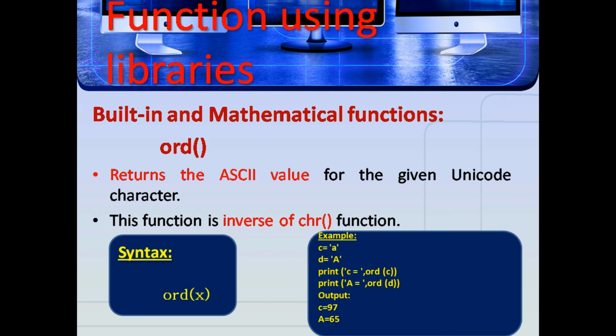Here the syntax is ord(x). Example: c = 'a', d = 'A'. So print both c and d. Here the output is: the ASCII value of lowercase letter a is 97, the ASCII value of uppercase A is 65.